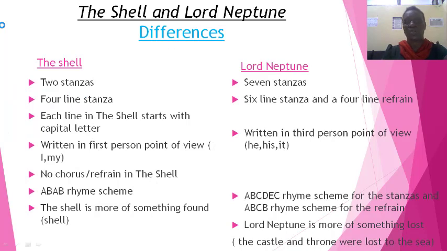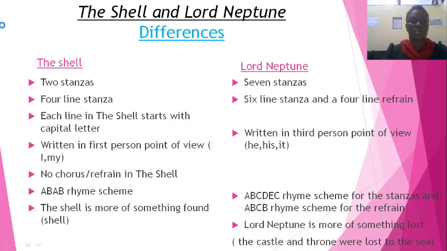Next, we are going to look at the differences these poems have. What we can find in the Shell and what we cannot find in Lord Neptune in terms of stanzas, lines, the rhyme scheme, and also what the poem is all about. In the Shell poem, there are 2 stanzas, but in Lord Neptune, there are 7 stanzas. In the Shell poem, there are 4-line stanzas, but in Lord Neptune, there are 6-line stanzas and a 4-line refrain.